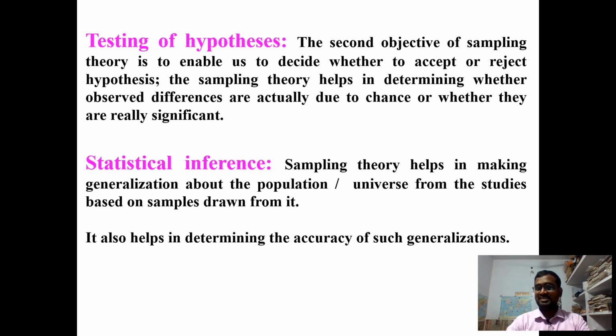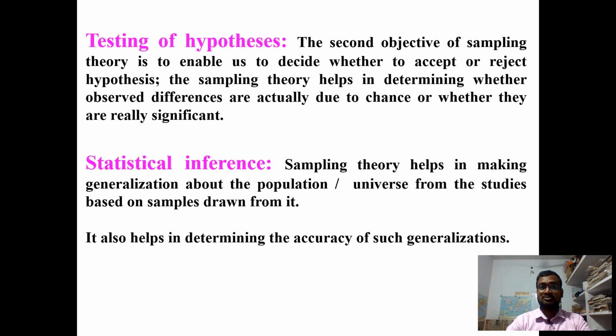Statistical inference: sampling theory helps in making generalizations about the population universe from studies based on a sample drawn from it. It also helps in determining the accuracy of such generalizations. If these are not accurate, then the values in our research are not so good.